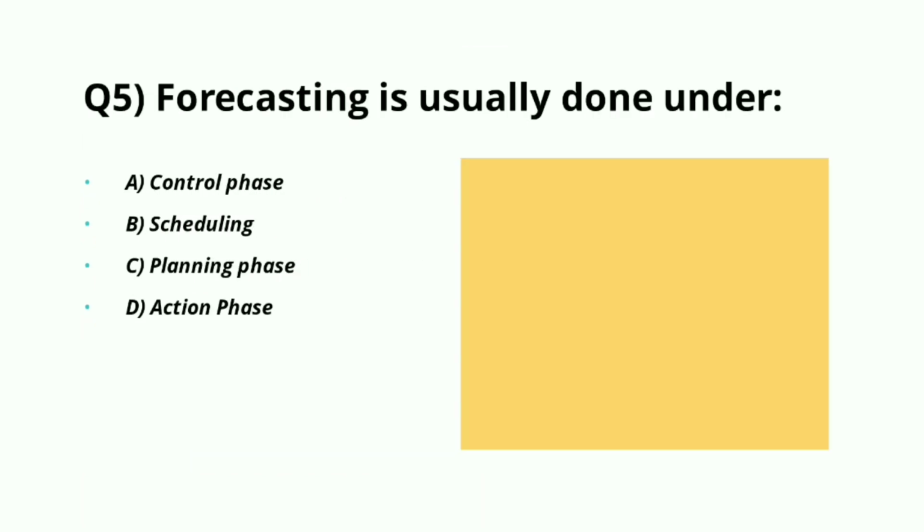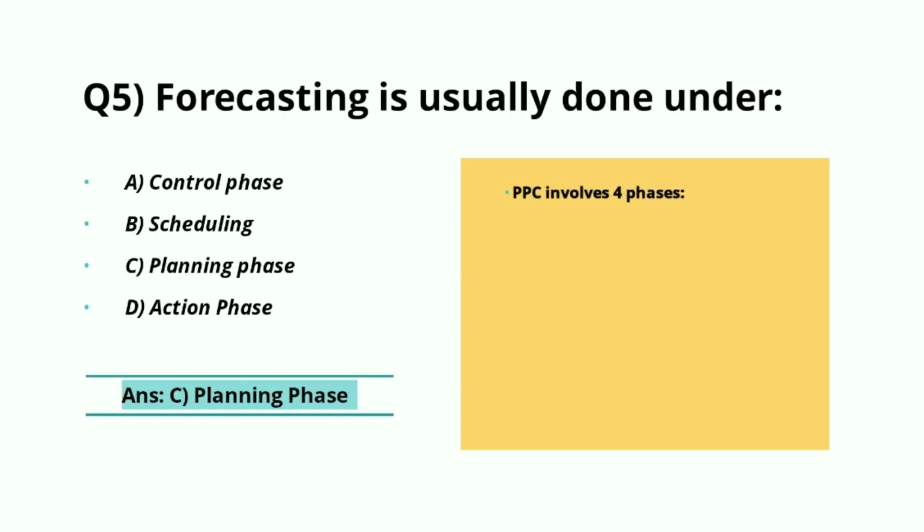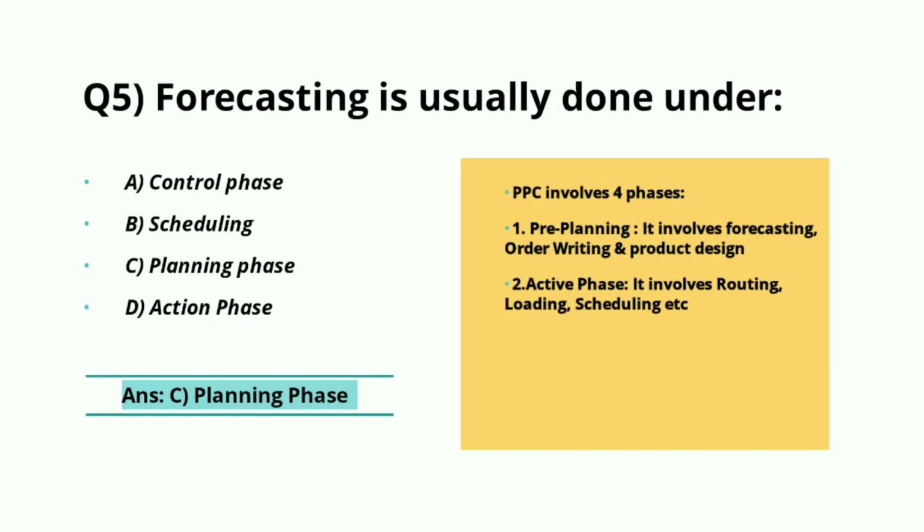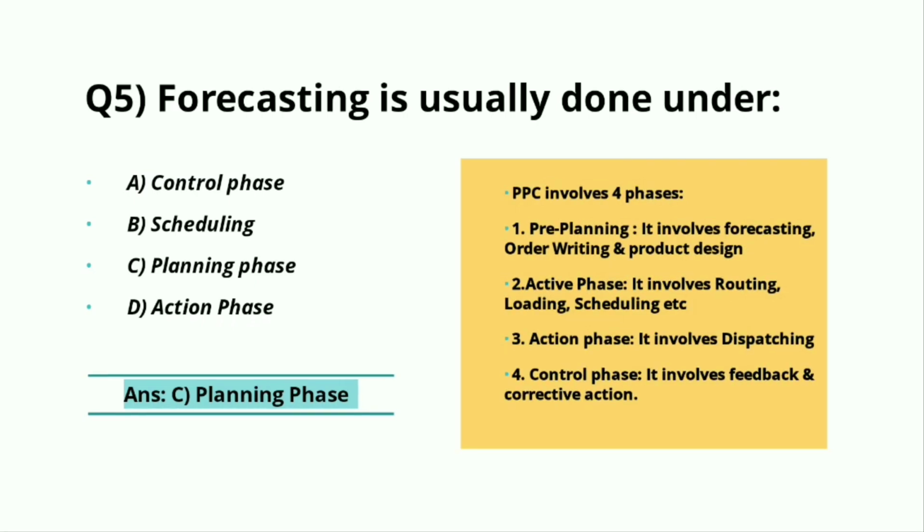Forecasting is usually done under control phase, scheduling phase, planning phase, or action phase. The right answer for this question is part C, planning phase. We know that in production planning and control there are 4 phases. The first phase is pre-planning phase. It involves forecasting, order writing, and product design.